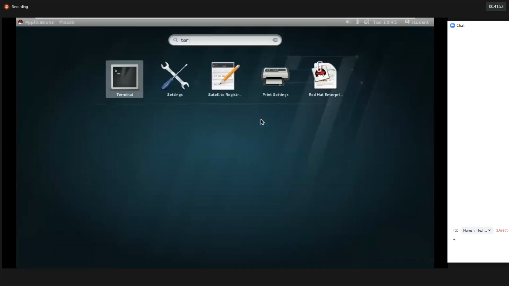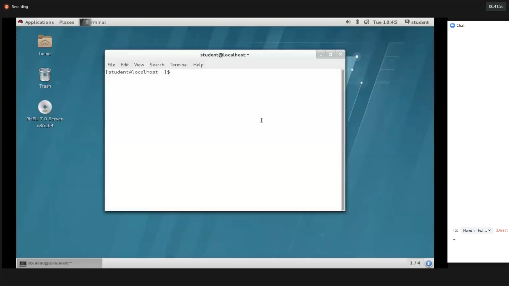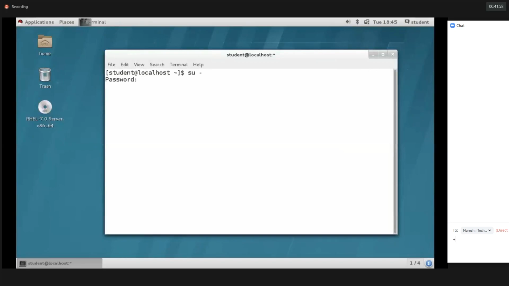Okay, so let's reopen the terminal again. Got it? 0022 is the UMask value. So we got it now. So now we have reset it to the default value. I hope you're clear, guys. This is the way you can change the UMask value, permanently as well as temporarily.